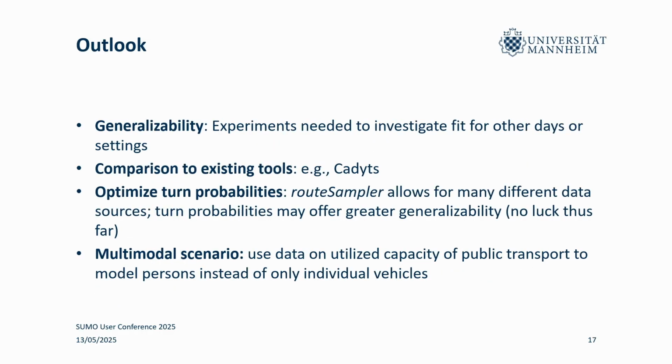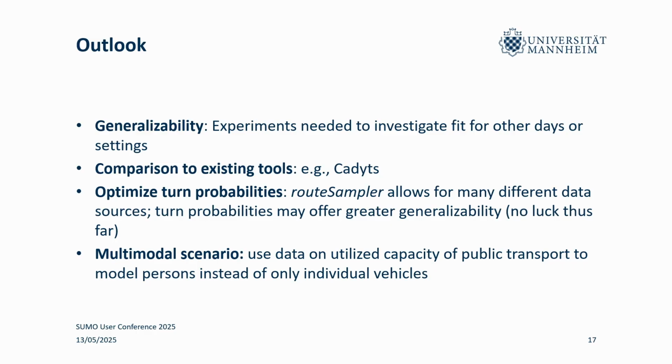Right, and for the outlook. As I mentioned, I would really like to conduct some experiments to see how well this generalizes, or if this generalizes at all. And of course, there are existing tools which work similarly, for instance, Cadis. I hope I'm pronouncing this correctly, I'm always wondering. And another avenue that I would like to pursue is optimizing turn probabilities, because as Jakob mentioned yesterday, routeSampler allows for using those.